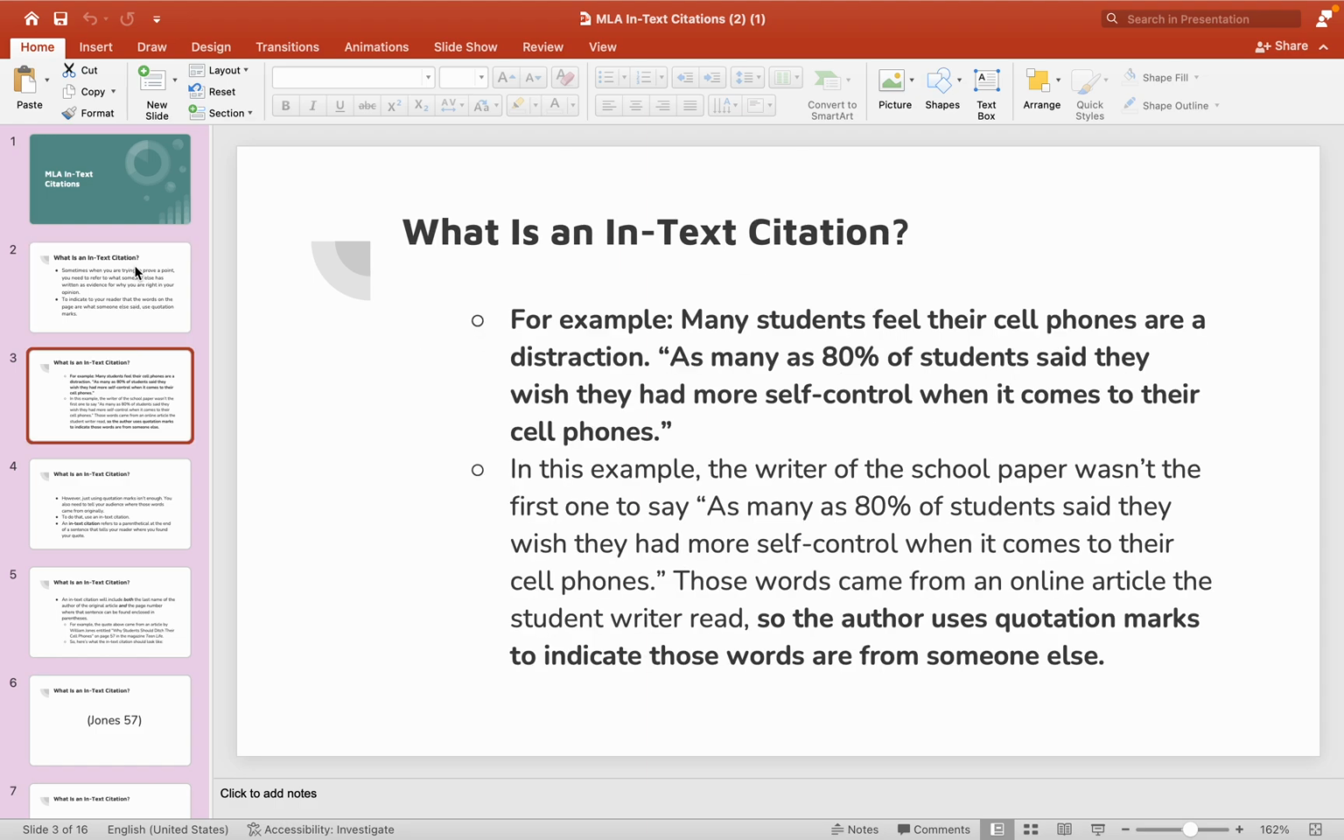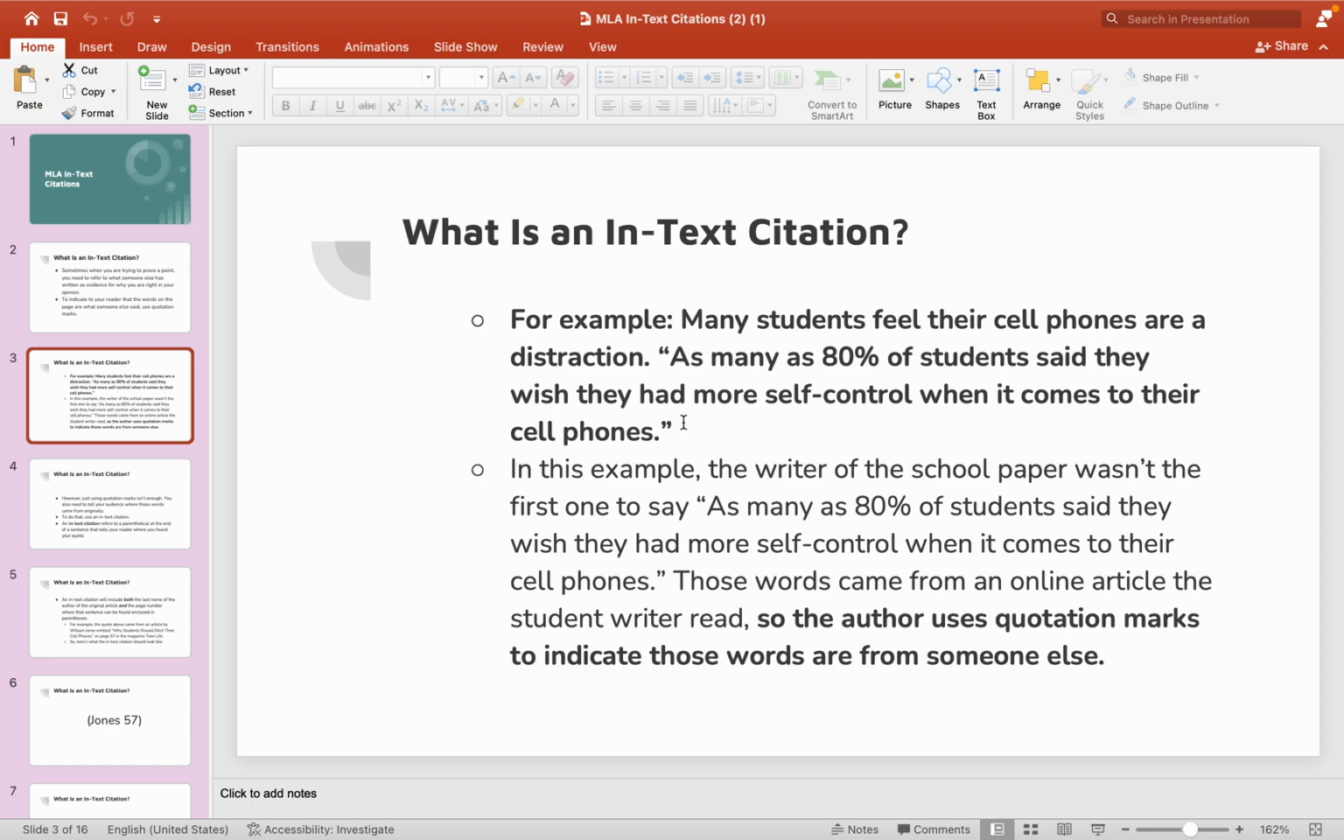And usually when it's word for word, you use quotation marks. So for example, this first sentence here is what the student writer came up with out of her own head. Many students feel their cell phones are a distraction. And then you see we have quotation marks because this is the beginning of something she copied from online. As many as 80% of students said they wish they had more self-control when it comes to their cell phones. And then that's the end of the sentence that she copied from online, so there are end quotation marks.